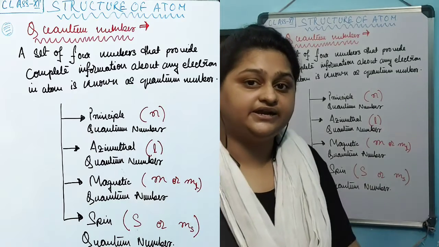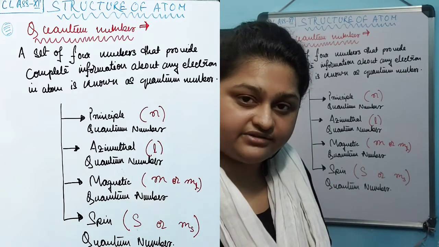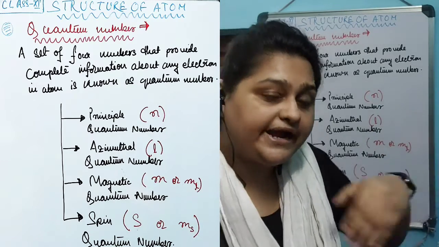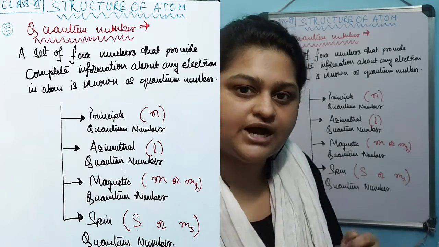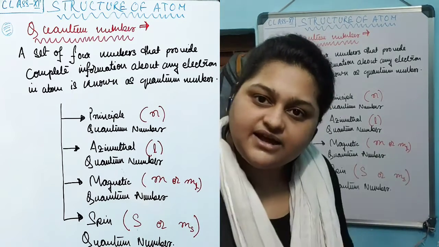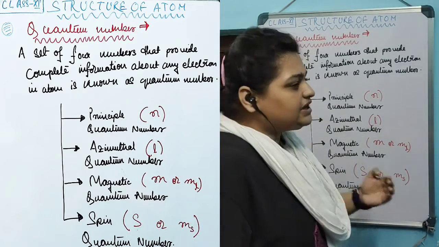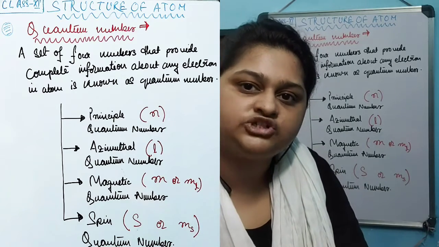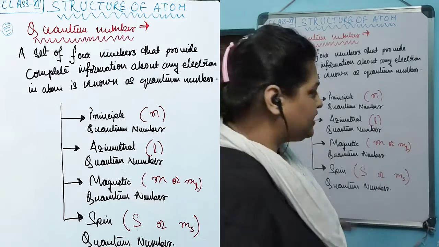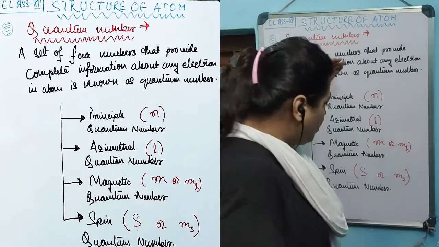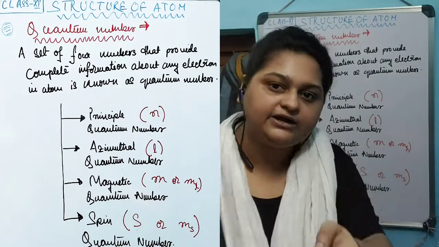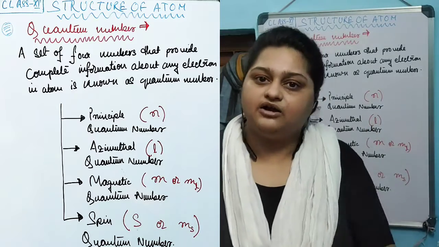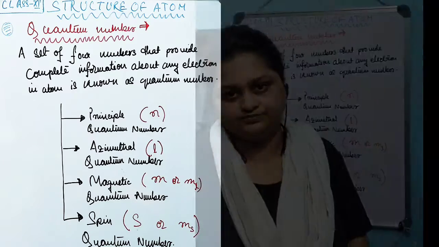Mind it, they are only numbers that are assigned to a particular electron in an atom to represent its properties and to identify the electron in that particular atomic structure. So these are only numbers. Why are there four? Because the information needed to identify the electron consists of four sets of main information. That's why each set of information is assigned its own quantum number. So all these quantum numbers represent or identify electrons in the atomic structure, each of them providing vital information regarding that electron.